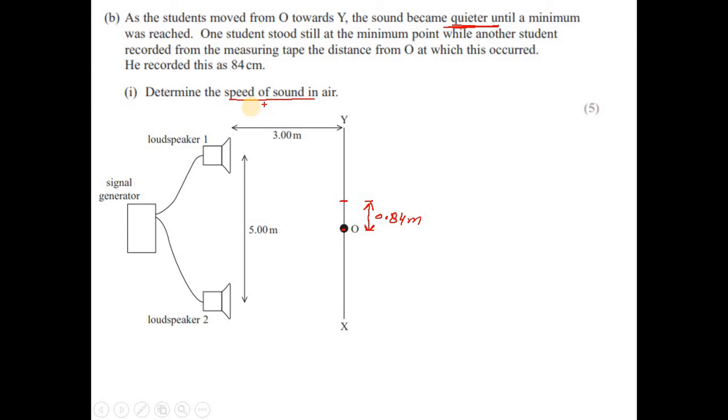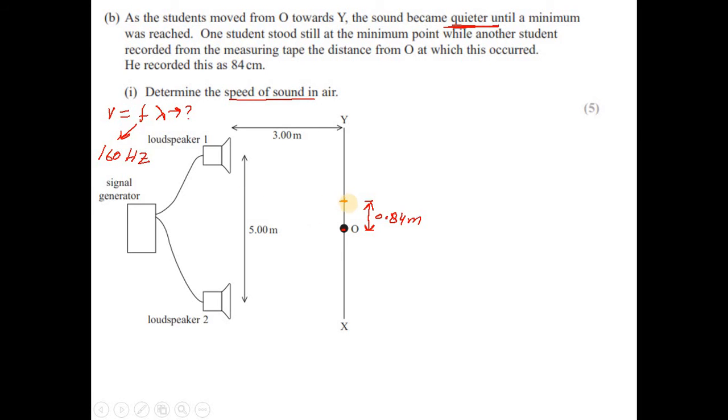And how do we figure out the speed of the sound? Generally, we say that speed of the sound V is equal to f lambda, and f is given in the previous part, which is 160 Hertz. So this is fine. The only thing we need to figure out is the wavelength. If we can figure out the wavelength, we can find the speed of sound. How do we figure out this lambda?